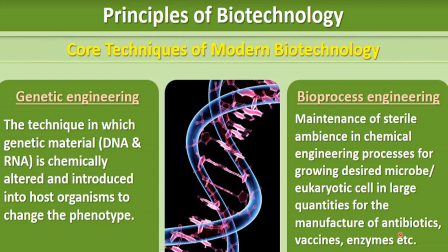For the production of these, some eukaryotic cell or some microbe, like bacteria, must be grown so that we can obtain our desired vaccine or antibiotic from them, right? And for growing those, it is very important to maintain sterile conditions.